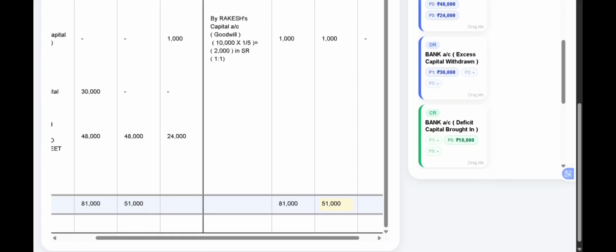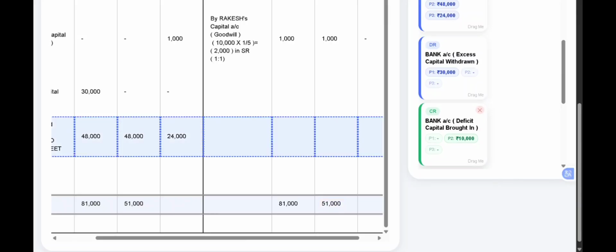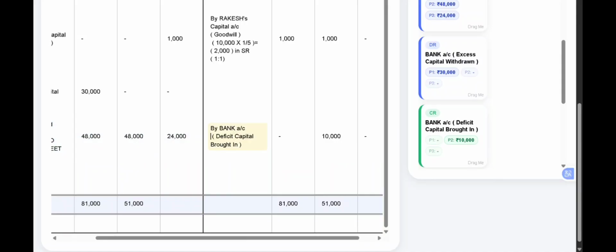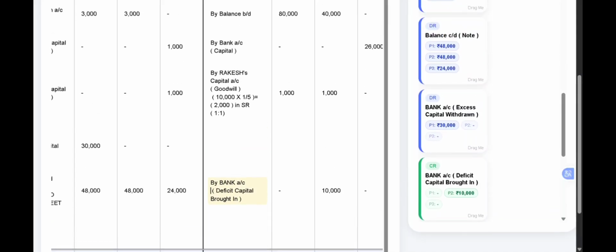So here he has to bring in additional capital. His balance falls on the credit side. We write it as by bank account, which means that he has a deficit or deficiency in the capital. As the debit side is more and the credit side is less, it will be 51,000 minus the credit side total 41,000. 10,000 rupees is the shortage in the capital, so he has to bring that capital into the firm.